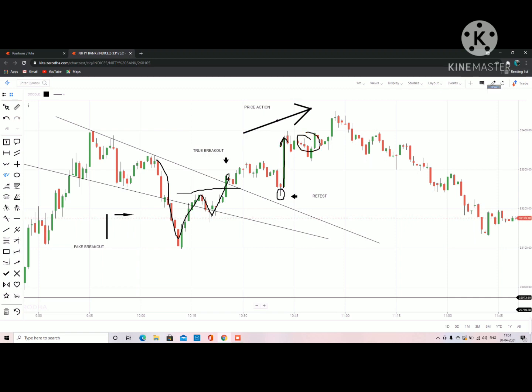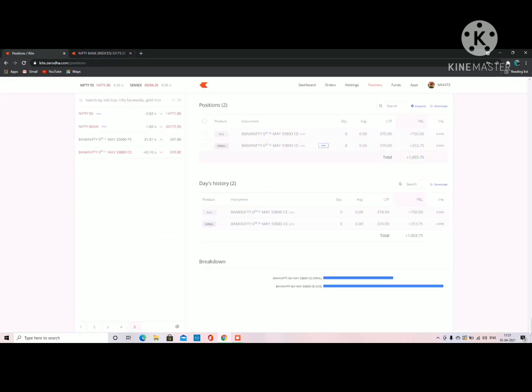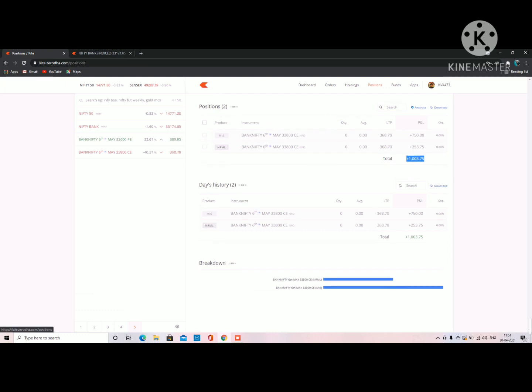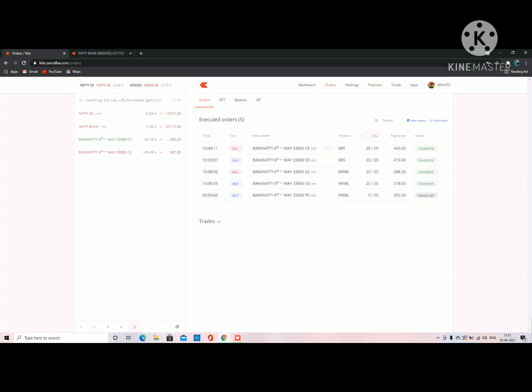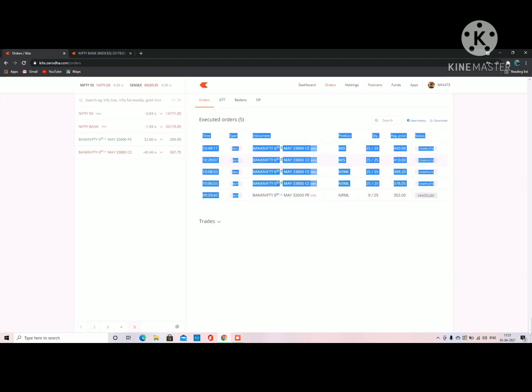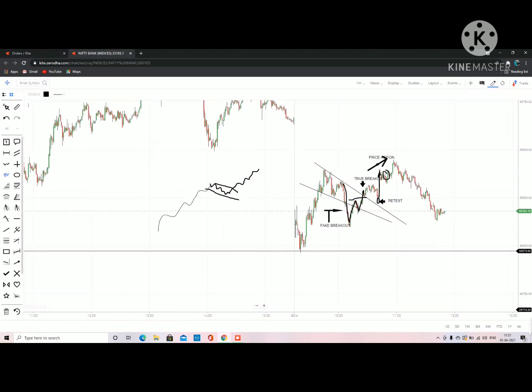And here you can see, if I show you my position book, one second, here you can see 1000 plus profit. And the previous trade was also in profit. I got 10 points from that trade, and in total today I got 40 points.